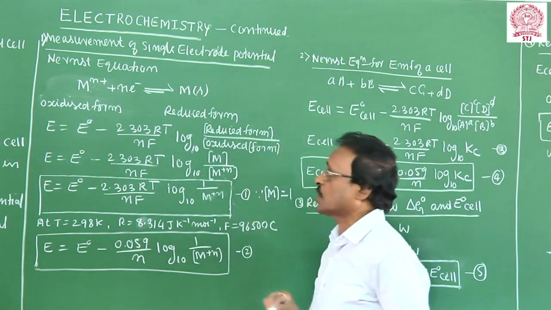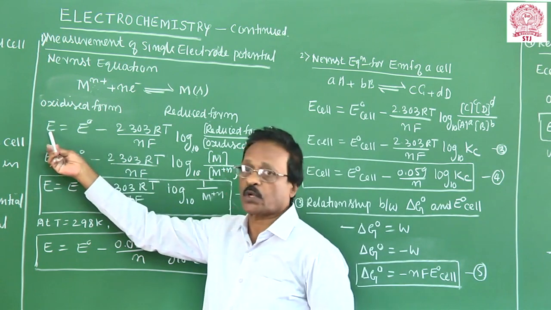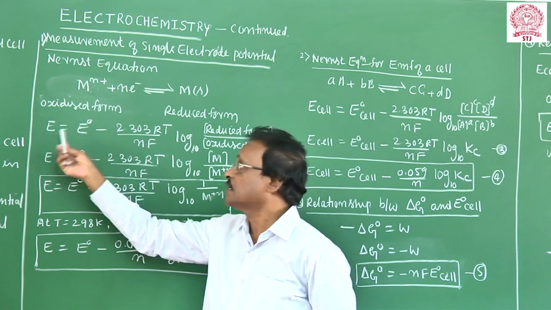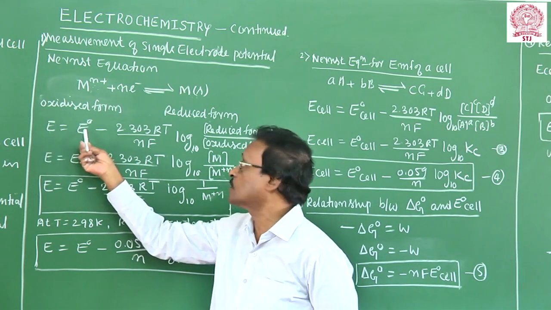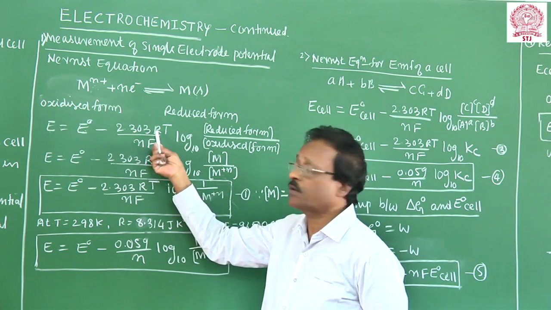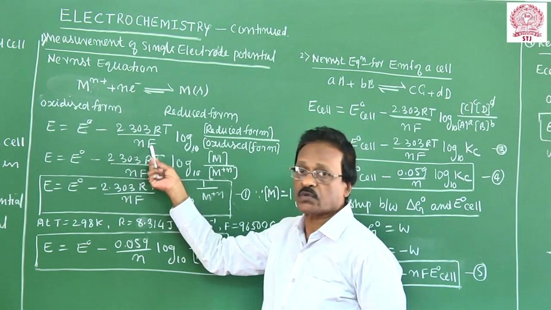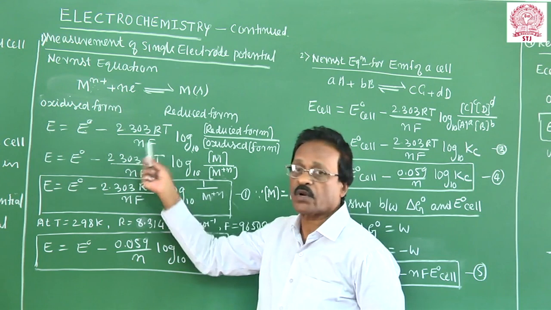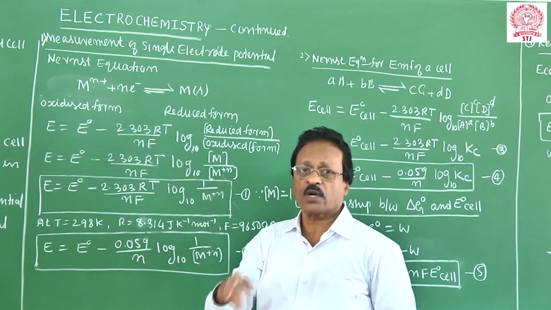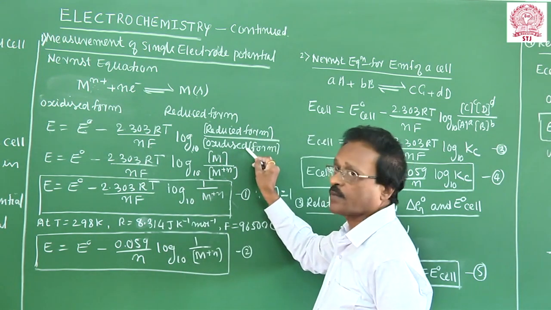Reduced form concentration over oxidized form concentration. Look at the equation. E is called the single electrode potential, and E naught is called the standard electrode potential. Note the difference: single electrode potential versus standard electrode potential. R is the gas constant, that is 8.314 joule per Kelvin per mole. T is temperature in Kelvin. F is the Faraday, that is 96,500 coulombs. n is the number of moles of electrons transferred, or the valency of the ion.